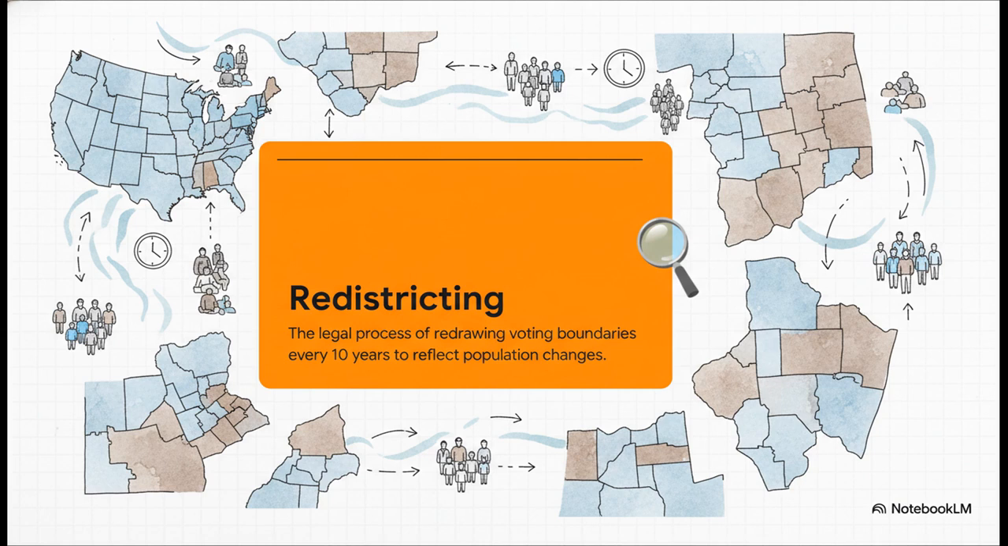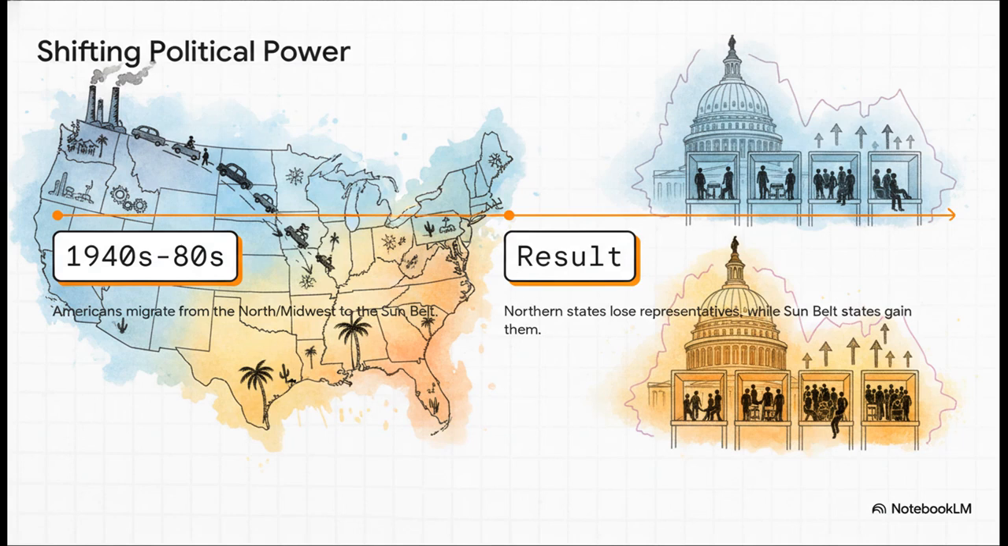After the national census comes out and tells us where everybody is living, states are required by law to pull out their maps and redraw the lines to make sure every district still has about the same number of people. And believe me, this isn't just some boring technical exercise. It has huge real-world consequences.